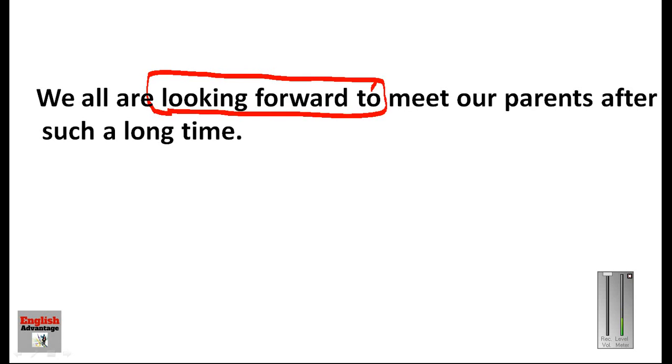These prepositional phrases are always followed by the ing form of the verb, because a preposition controls a noun, and we have to put the noun form. What is the noun form of the verb? The noun form of the verb is called gerund. So this should be followed by the ing form of the verb. Looking forward to meeting.